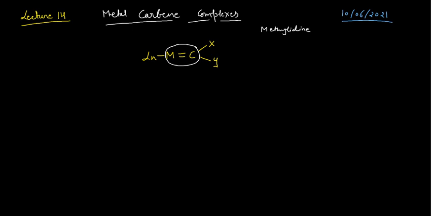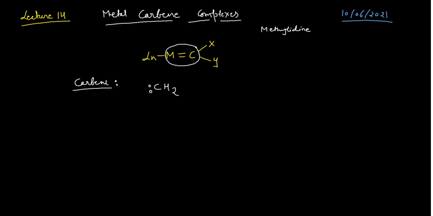Okay. So see guys, before going into the details of the metal carbene complexes, you should know a little about your carbenes. So if I say carbene in its simple form, it is nothing but a CH2 group having a lone pair. This is your simplest carbene, this CH2 having two lone pairs.